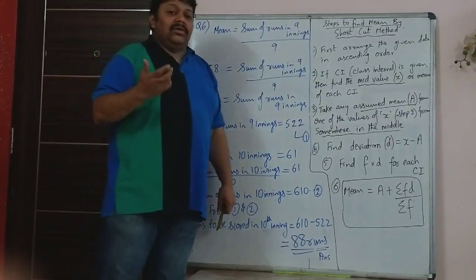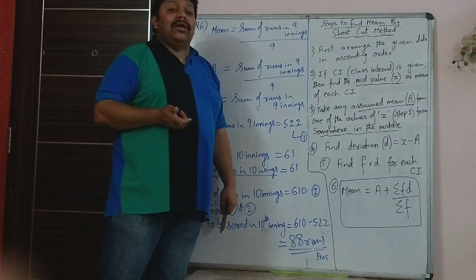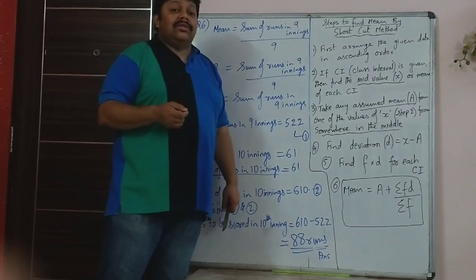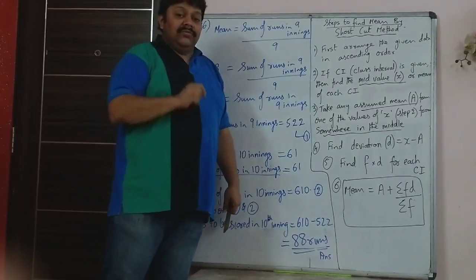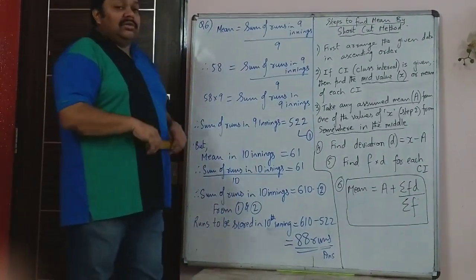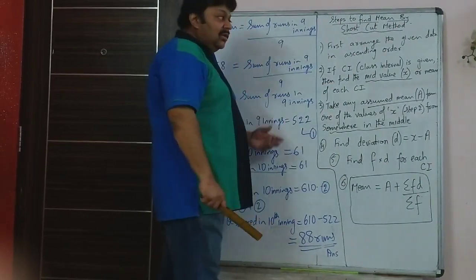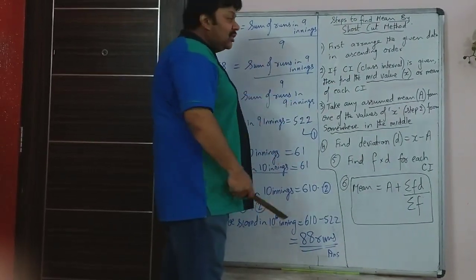You had learned statistics last year and you had come across the word CI. CI stands for class interval. 0 to 10, 10 to 20, 20 to 30. That is the class interval. So first arrange the data in ascending order with the corresponding frequencies.